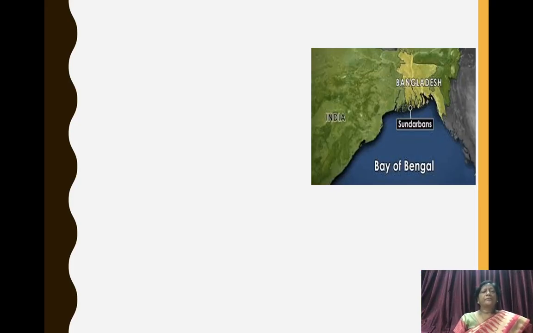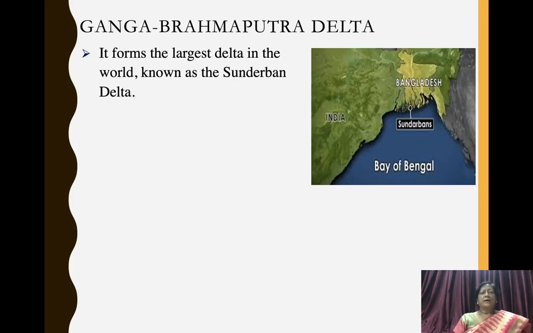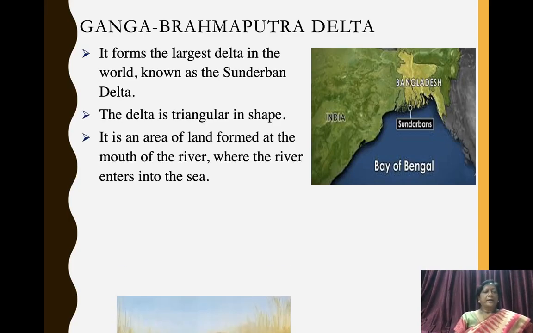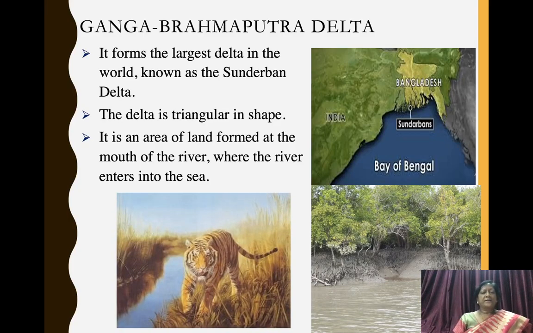The last one is the Ganga Brahmaputra Delta. It forms the largest delta in the world, known as the Sundarban Delta. You can see in the picture Sundarban Delta. The delta is triangular in shape. It is an area of land formed at the mouth of the river, where the river enters into the sea. This is rich in tiger population.